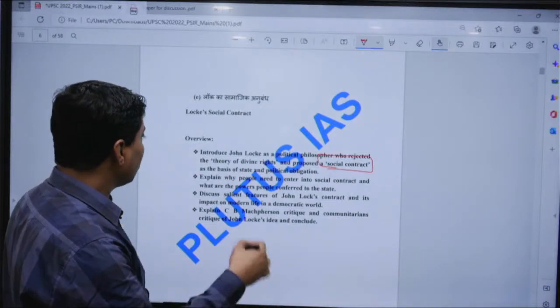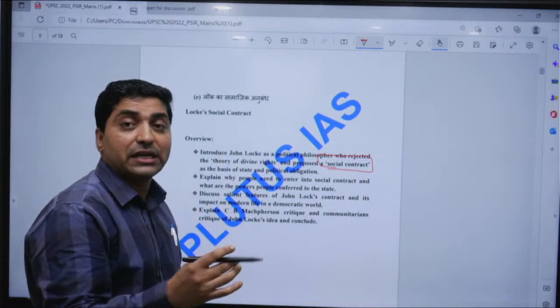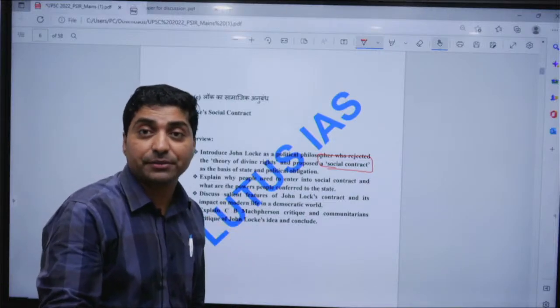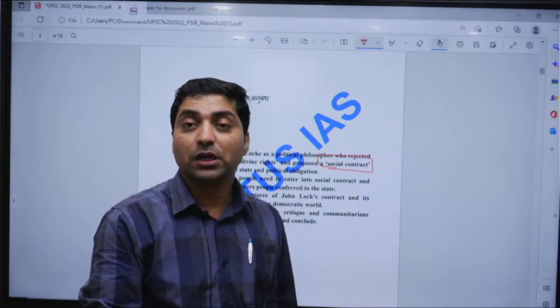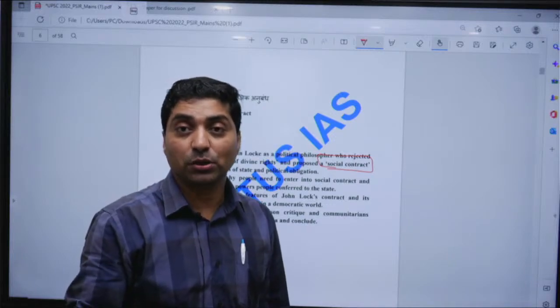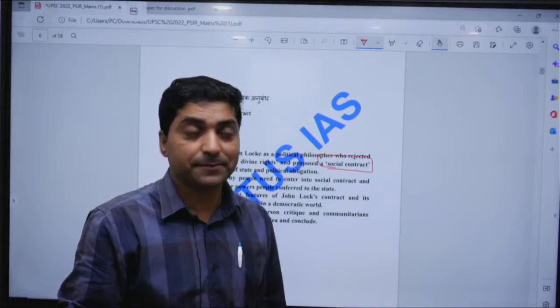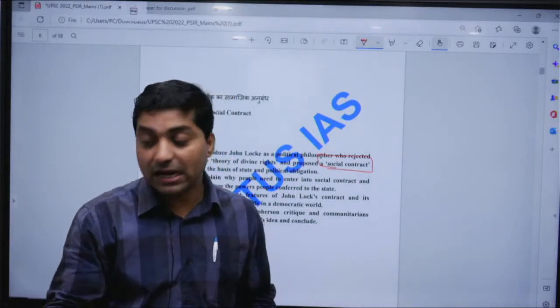He said that in the state of nature, everyone is rational, man is cooperative, everyone is free, and everyone has the right to life, liberty and property. Everyone has a right to govern themselves. But if you look at the state of nature, there are some problems.